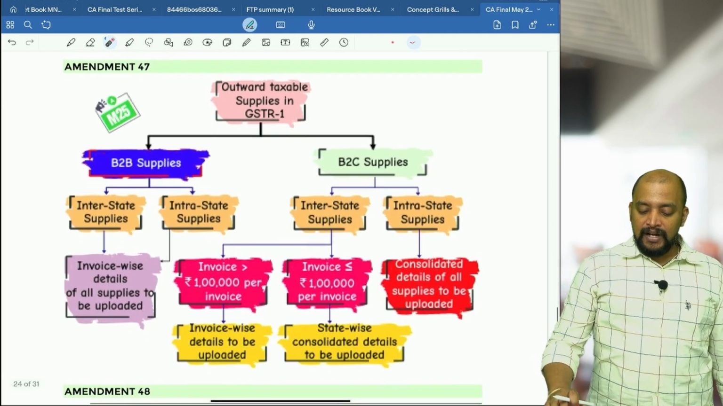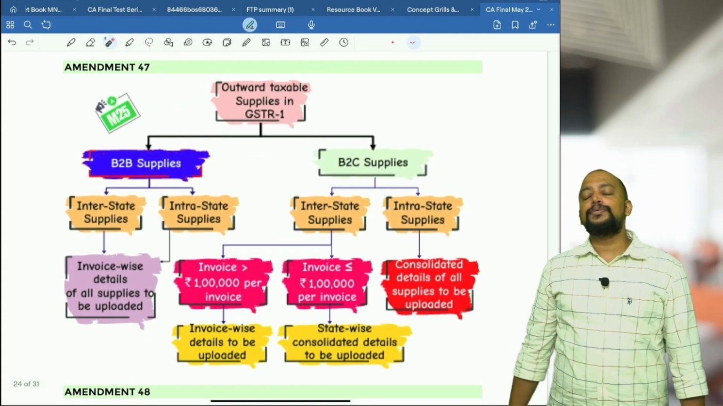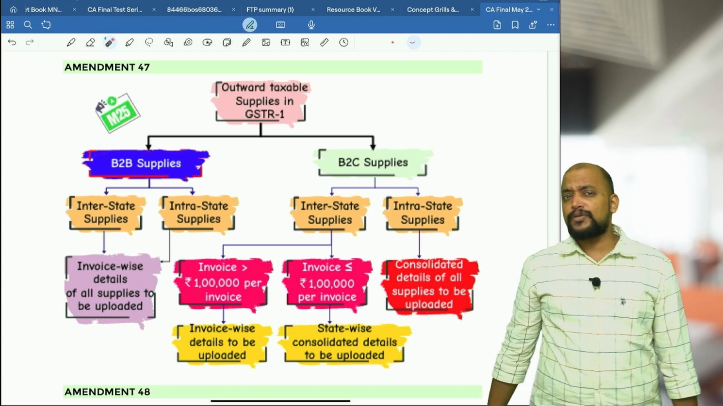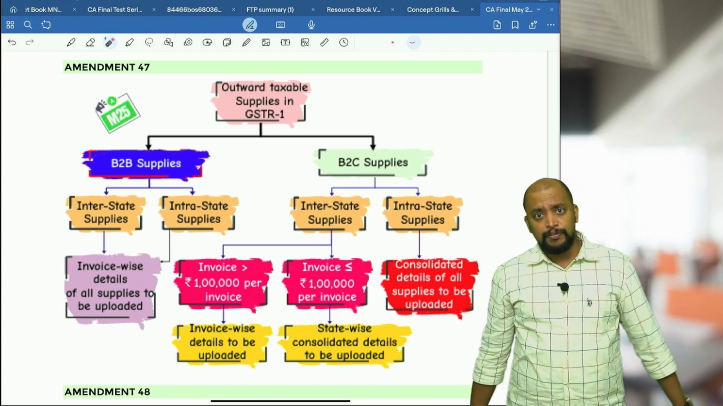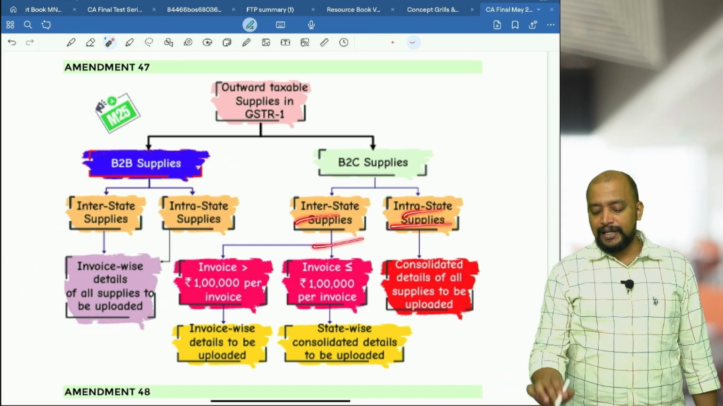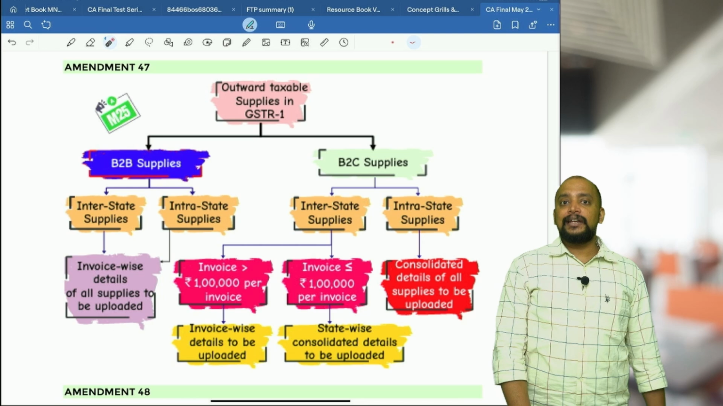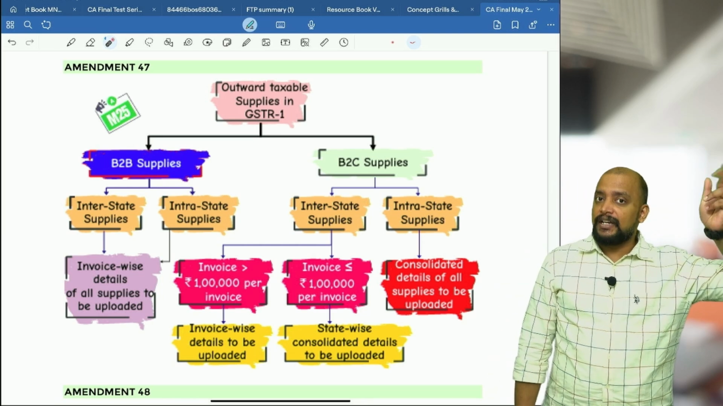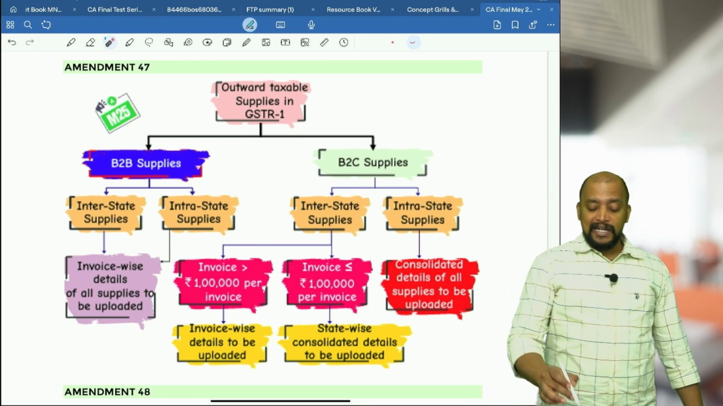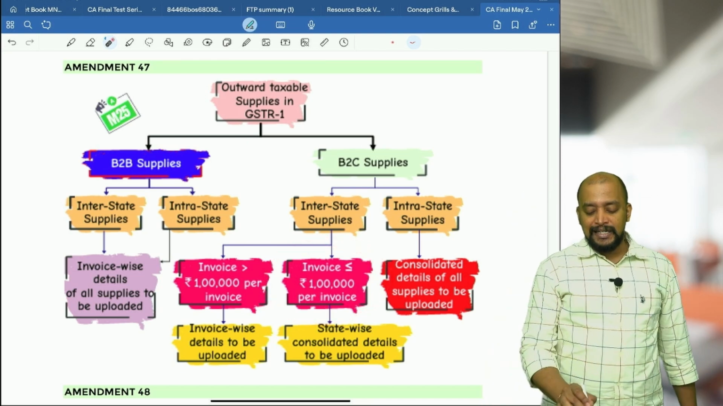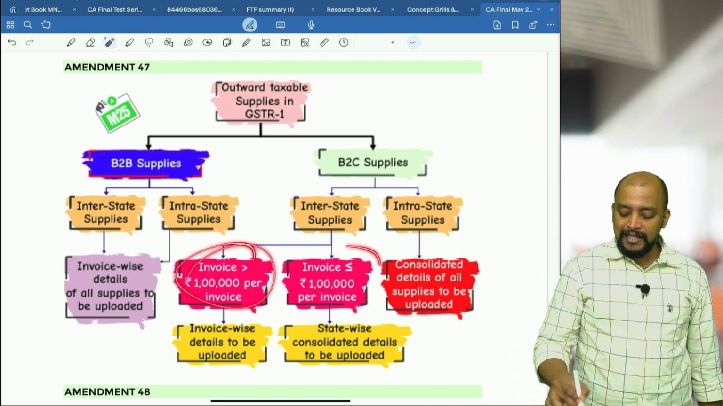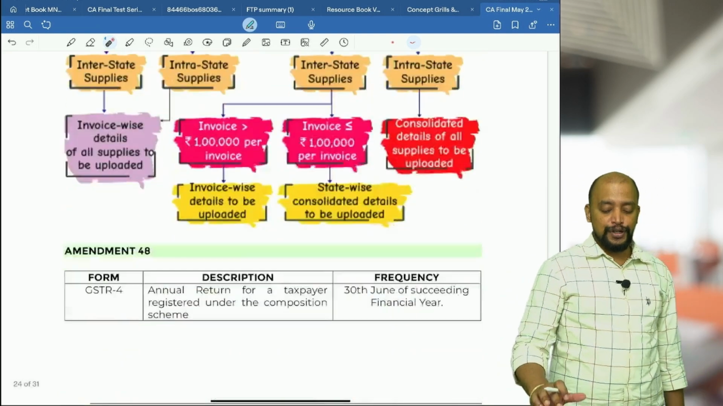Next, one more amendment. This is related to how the invoices are to be reported in GSTR1. In GSTR1, if it is B2B supplies, always invoice wise. Whatever may be the amount, B2B means always invoice wise. B2C, we need to check whether it is interstate or intrastate. If it is interstate, then the invoice limit previously was 2 lakh 50, now 1 lakh. If invoice value is greater than 1 lakh per invoice, invoice wise. If the invoice value does not exceed 1 lakh per invoice, state wise consolidation. Intrastate supplies, always consolidation. Previously in this place it was 2 lakh 50, now they reduced it to 1 lakh.